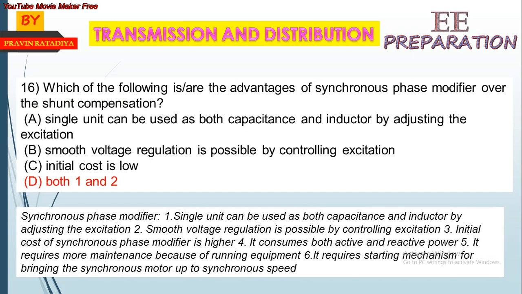Which of the following are the advantages of a synchronous phase modifier over shunt compensation? Answer is D, both 1 and 2. A single unit can be used as both capacitance and inductor by adjusting the excitation. In a synchronous phase modifier, only a single unit is used as both capacitance and inductor. Smooth voltage regulation is possible by controlling the excitation.